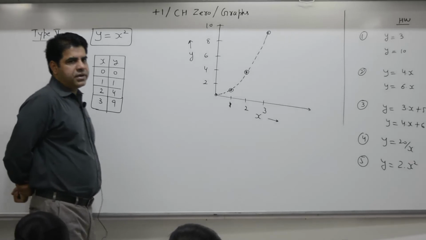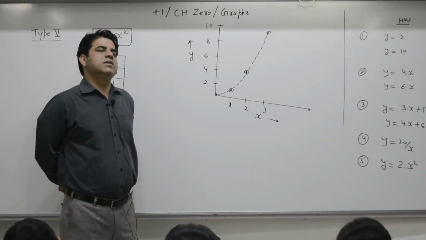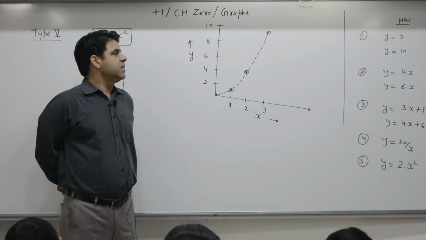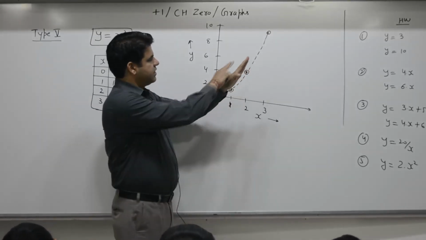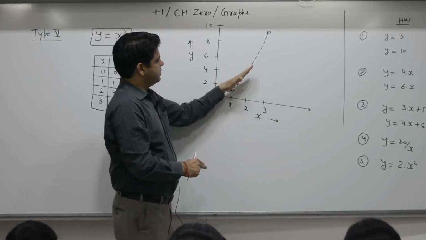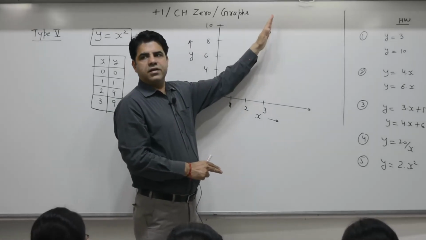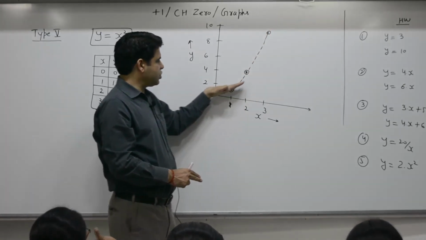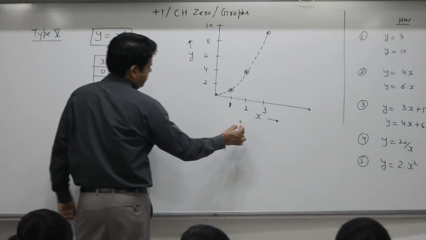What about the slope? Anyone? Does it remain constant or vary? It varies. Finding the slope at any point, just see this part. Slope is less, slope is more, slope is very high. So that means as you move up, the slope increases.